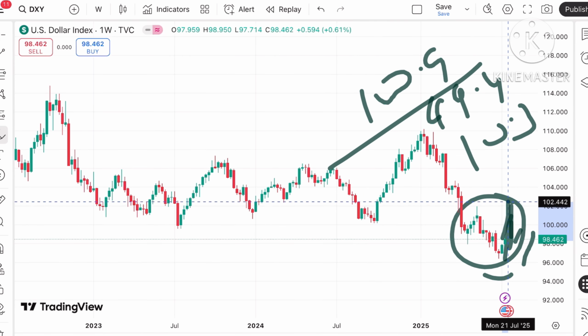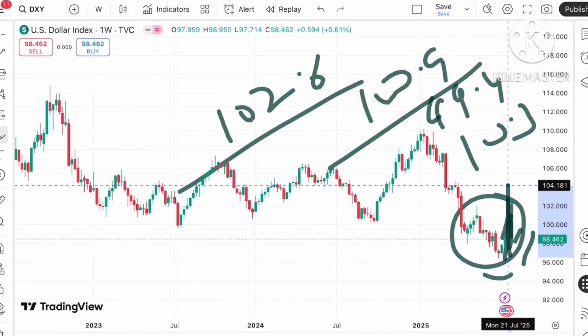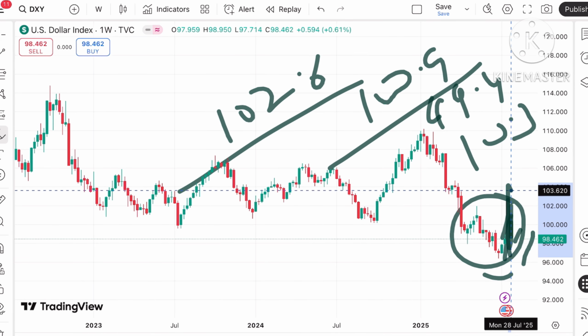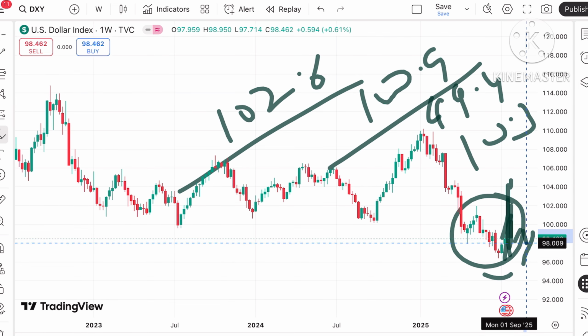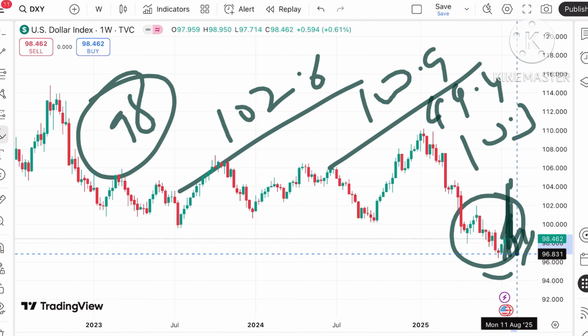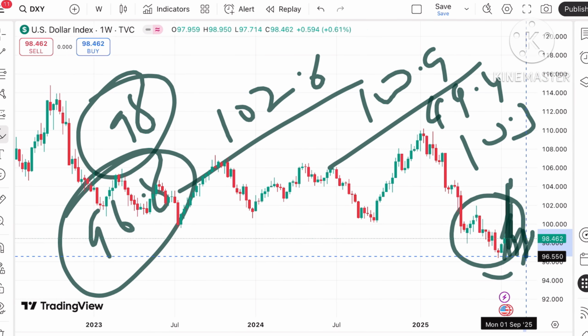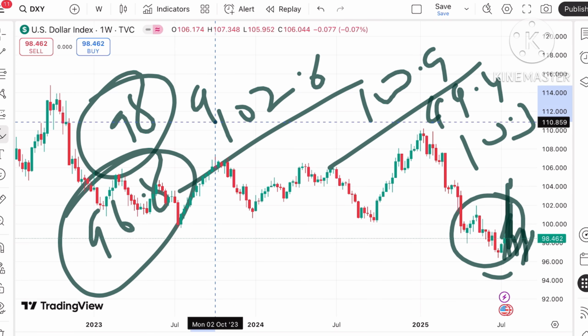Okay, and if that sustains, a further upside can be seen towards 102.6, and if the price moves to this level, there is a probability of going towards 103.5 to a level of 104.6, and then further high. But if it starts falling below this level, it can touch a level of $98, and from there a further fall can be seen towards 96.8.